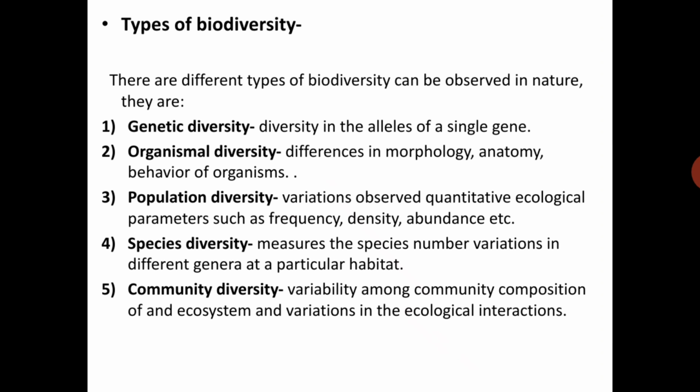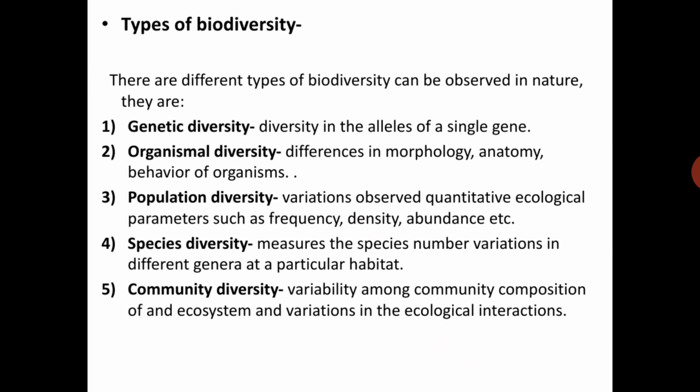Next, population diversity: variation observed in quantitative ecological parameters such as frequency, density, abundance, etc. In a population, some populations have a diversity, and another has different behavior, and its density and frequency are different.